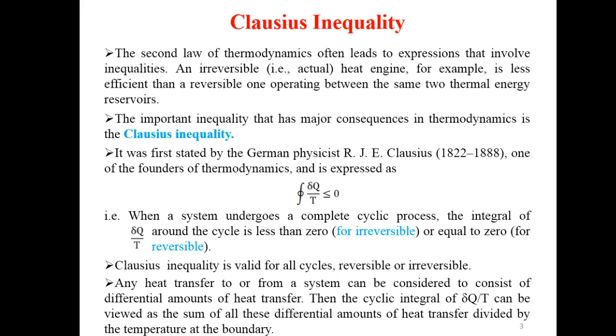Clausius inequality is valid for all cycles, reversible or irreversible. Any heat transfer to or from a system can be considered to consist of differential amounts of heat transfer. Then the cyclic integral of differential of heat divided by temperature can be viewed as the sum of all these differential amounts of heat transfer divided by the temperature at the boundary.